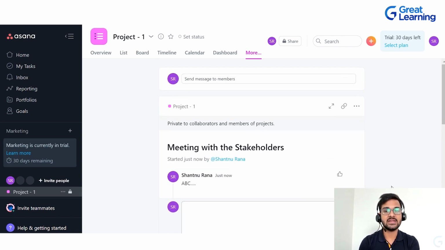Alright, so that's how it actually works. And if I want to copy the message link also, that can be done from here. And I will be able to copy it and then I can send it to any particular team member. So that's how the bit about messages works.